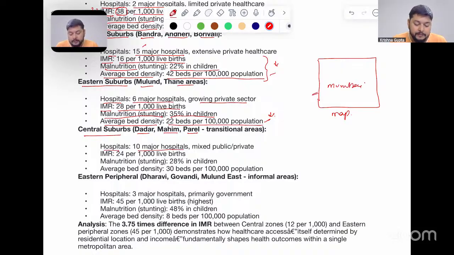Hospitals: 10 major hospitals, mixed public and private sector. Then infant mortality rate is 24 per 1000 live births. When we talk about malnutrition, that is stunting, it is 28% in children. Average bed density is 30 per 1 lakh population.